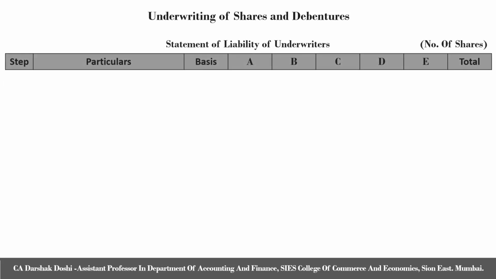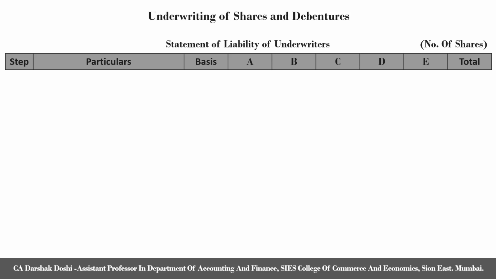We will now prepare the statement of liability of underwriters, which will be a statement wherein the first column will be step, second column particulars, third column basis, then the number of columns depending on the number of underwriters. Here in this question we have 5 underwriters, so we will have 5 different columns and the last column being total.